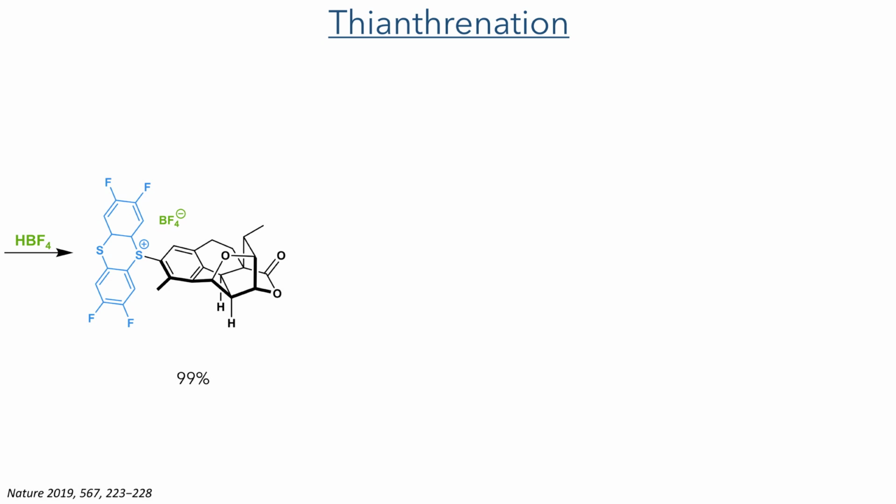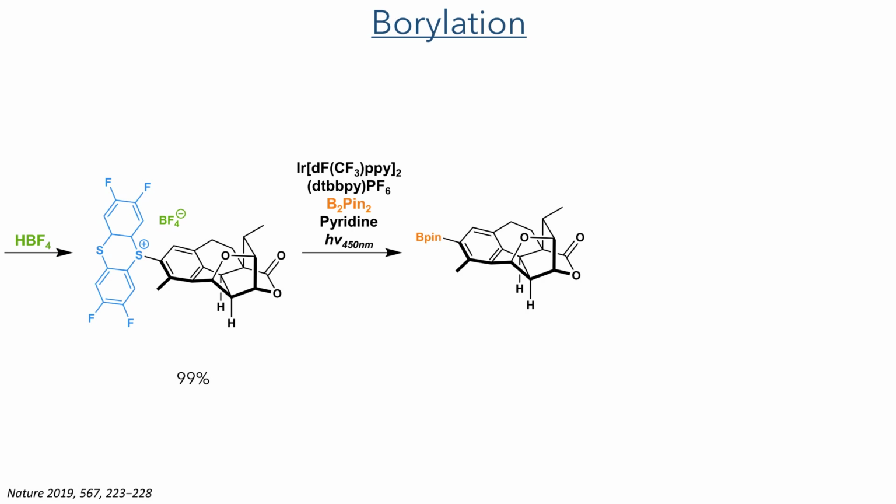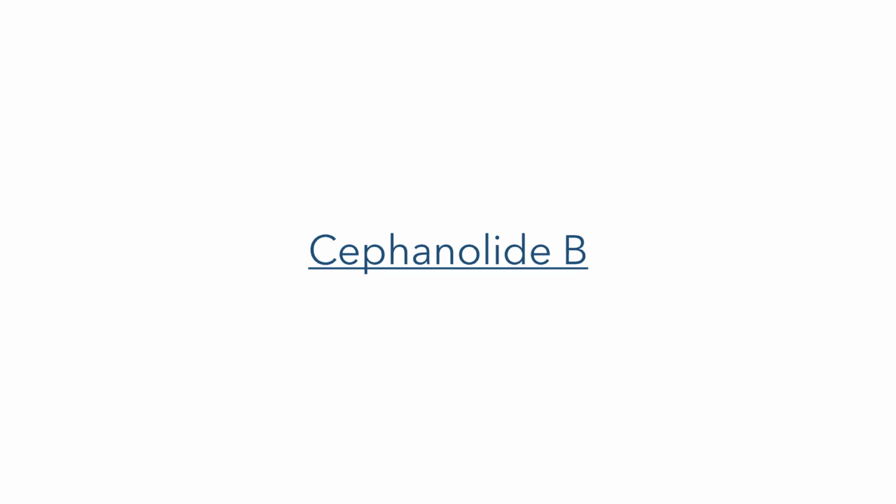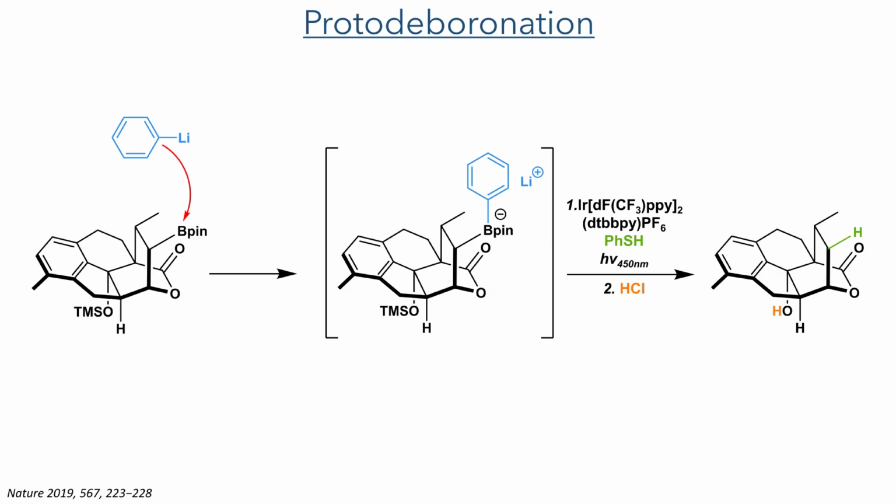in a 99% yield. This was then taken forward to the formation of boronic ester under photoirradiation conditions with an iridium catalyst. As we saw before, this could be directly oxidized in one pot using sodium perborate to produce cephanolide A in a 92% yield. To synthesize cephanolide B, they used the borylated intermediate produced earlier in the synthesis of cephanolide A.